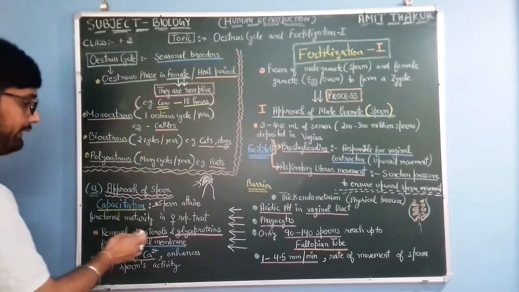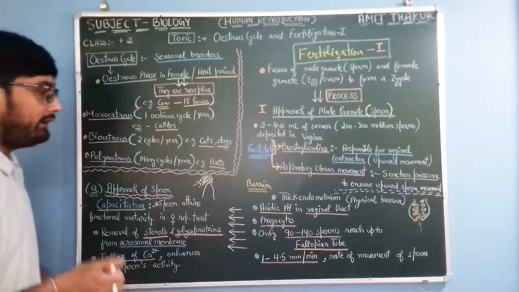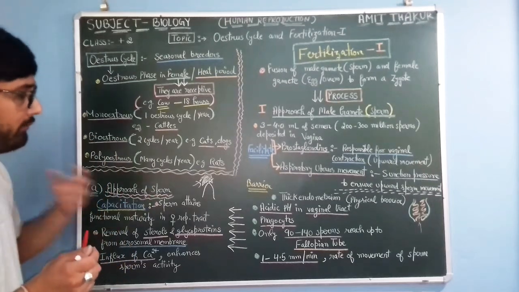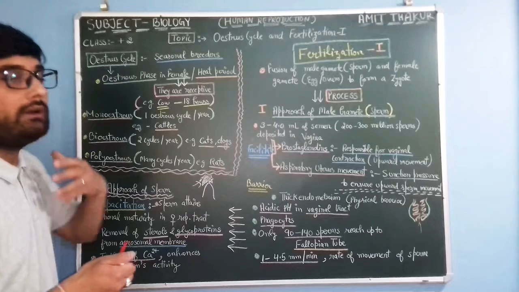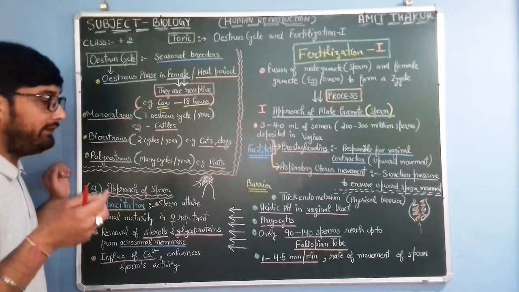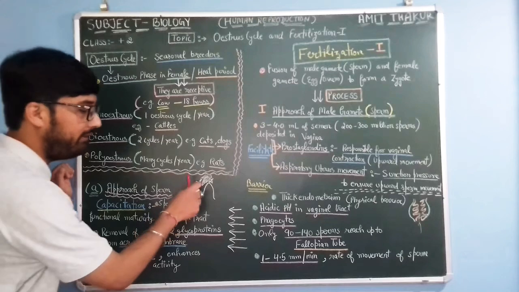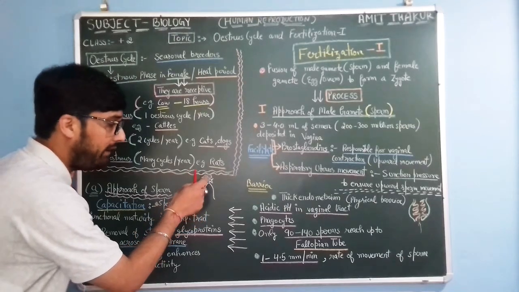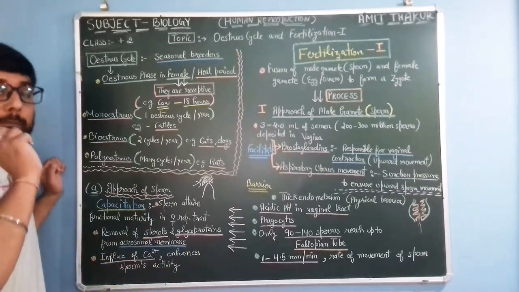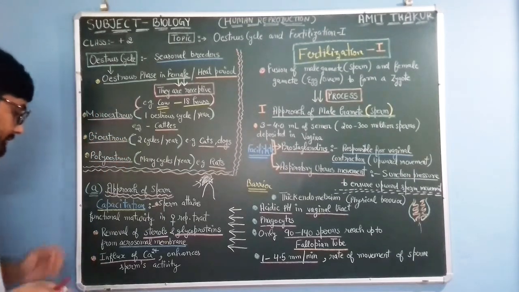Only then can the acrosome release sperm lysins, which break the membranes of the ovum or egg.